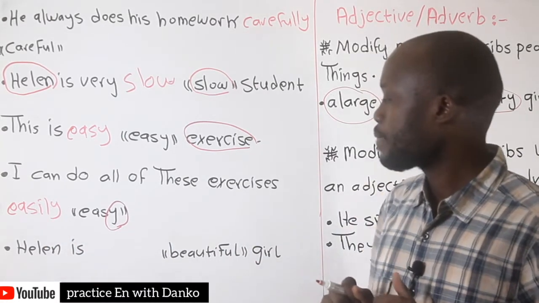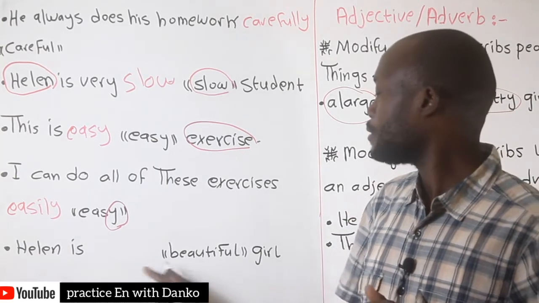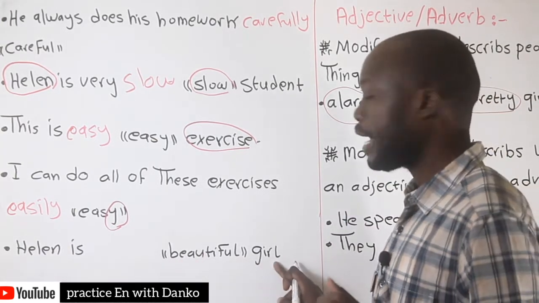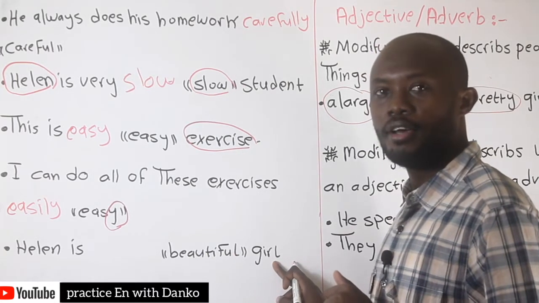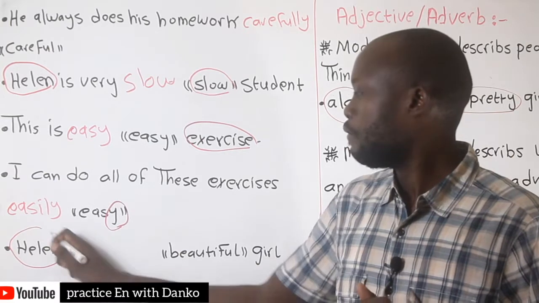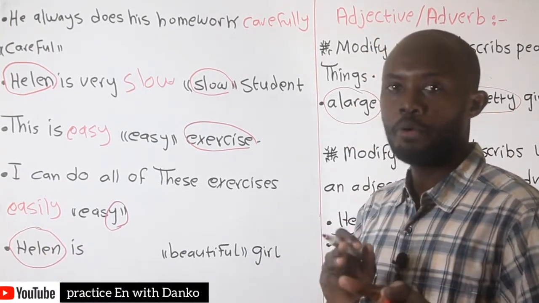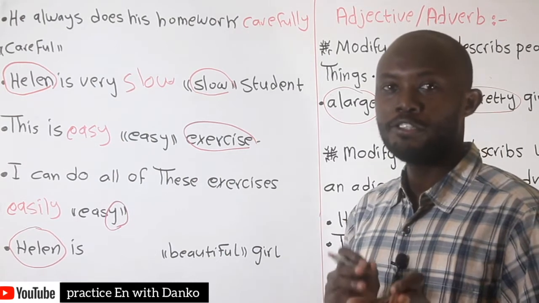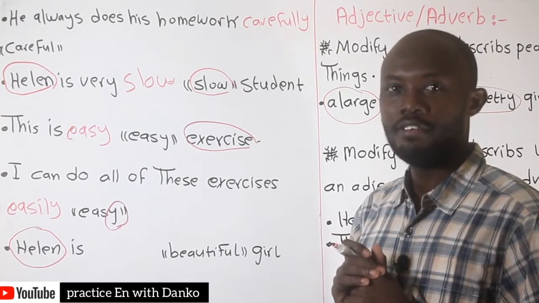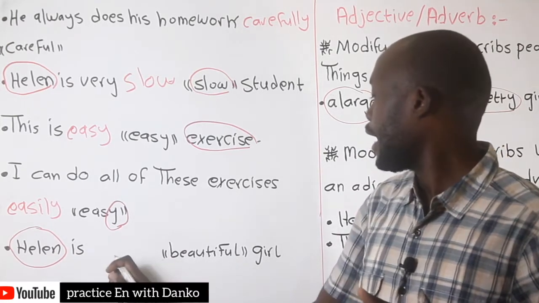Good. Last one, Helene is something beautiful girl. In this sentence we need to describe Healing. Remember, always if you want to describe things or people, please be careful to use an adjective. So Healing is a beautiful girl.